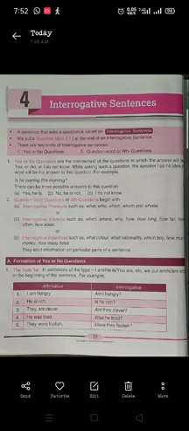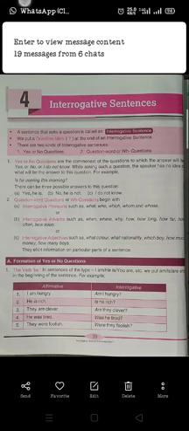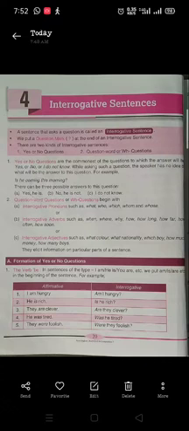So why are they called yes no questions? Yes no questions, their answer is only yes or no. For example, is he coming this morning? There can be three possible answers to this question. Yes he is, no he is not, or I don't know. Only two possibilities are there, yes or no, or he can say I don't know. Because of this, this type of questions are called yes no questions.